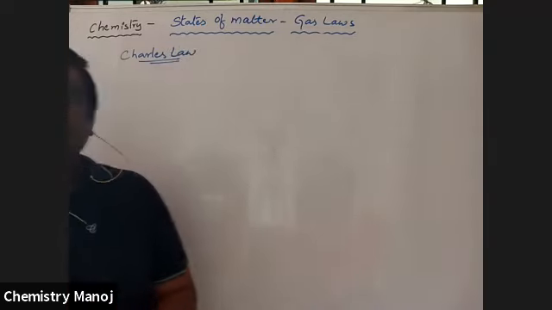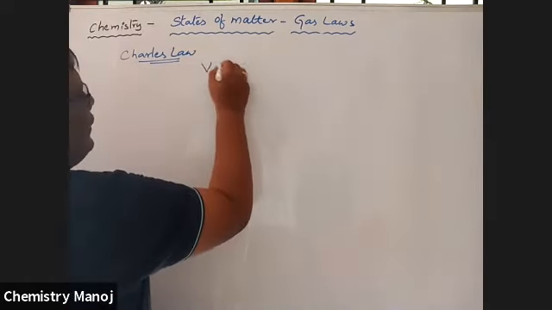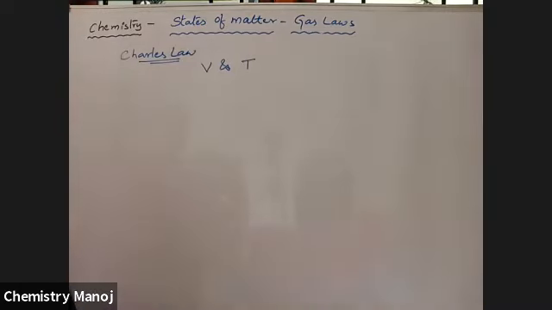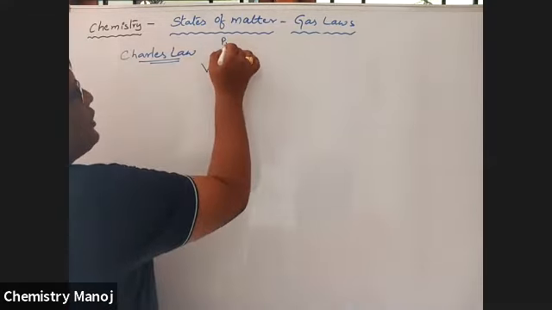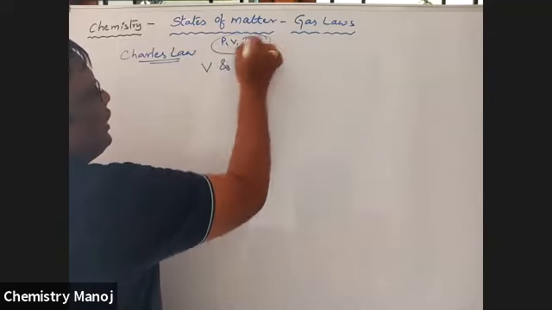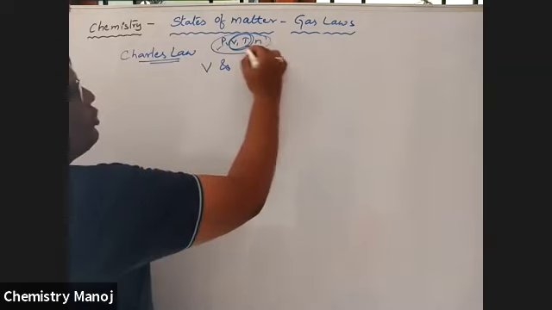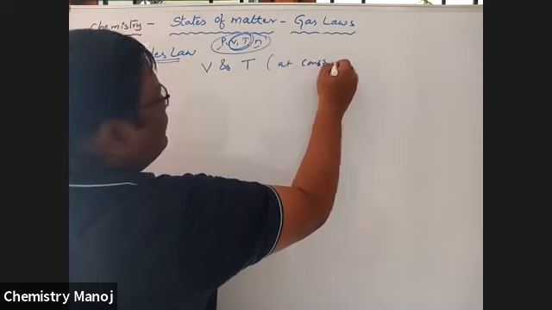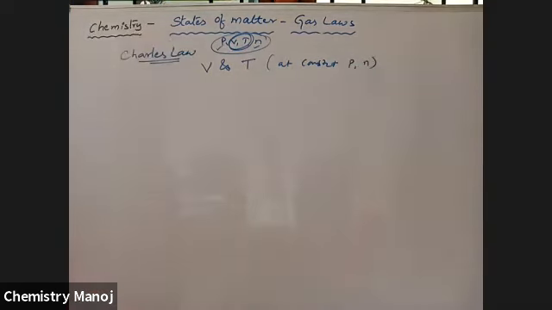What is Charles' law? Charles' law gives the interrelation between volume and temperature. So actually, the parameters are pressure, volume, temperature, number of moles. Among these, here we are going to discuss the relation between volume and temperature. The other two should be constant, that is, at constant pressure and number of moles.